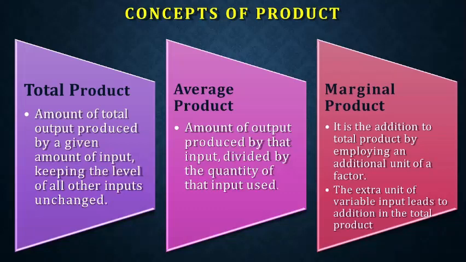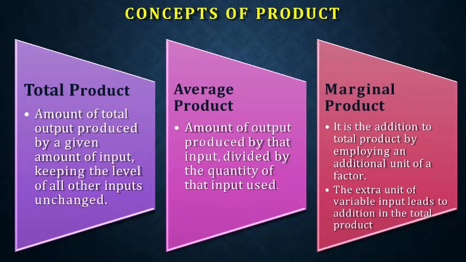Total product is the amount of output produced by a given amount of input, keeping all levels of inputs unchanged. For example, you have 5 kilos of rubber, and how many erasers can you make?